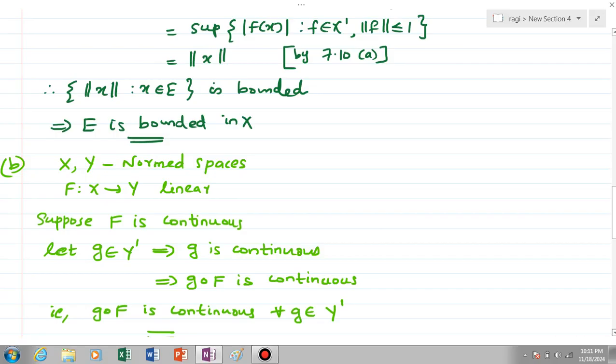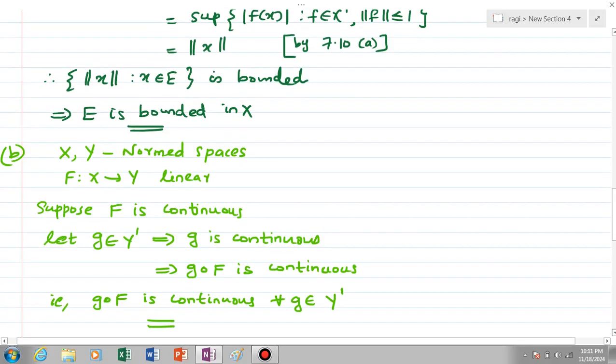Okay, so choose G element of Y dash. This means that G is continuous, and by our supposition f is also continuous. So we can say that G composite f is continuous because the composition of continuous functions is continuous.